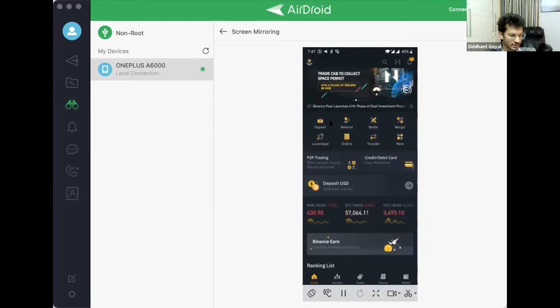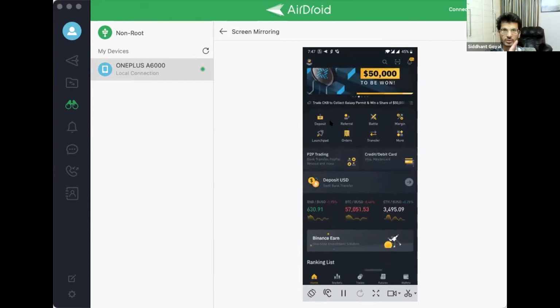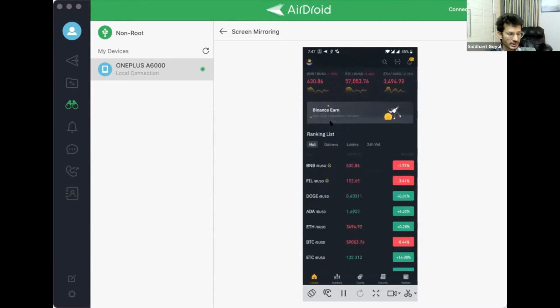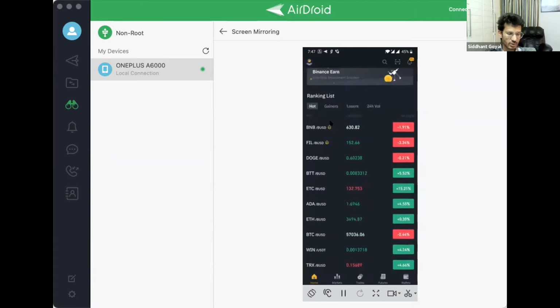This is the main home screen, where we can see everything: the orders, launchpad, referrals, and transfer, if you want to transfer money between coins or between wallets. Moving further down, you can see all the coins that are available. These are the hot coins, which have a very good volume and are being traded frequently, for example BNB, BUSD, FIL, BUSD, Doge, BUSD. These are the popular coins.